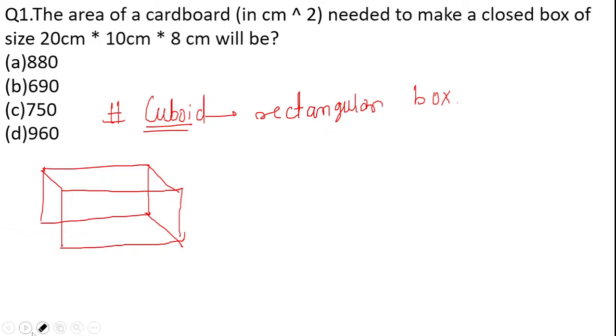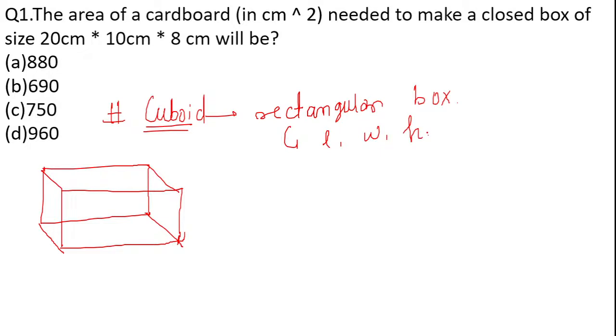If we look at this particular box and try to evaluate how many vertices are there, how many faces are there, the same thing as we have done in the cube shape as well. In a cuboidal shape, the first thing to remember is that it is a rectangular box which has length, width and height of different dimensions.